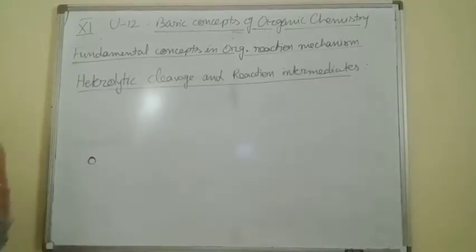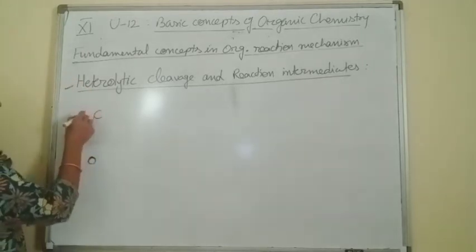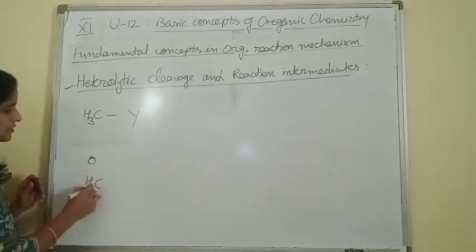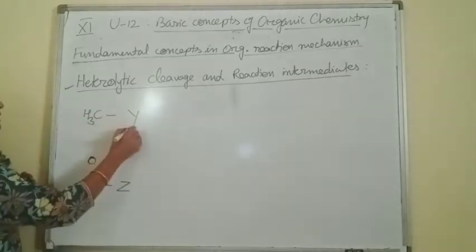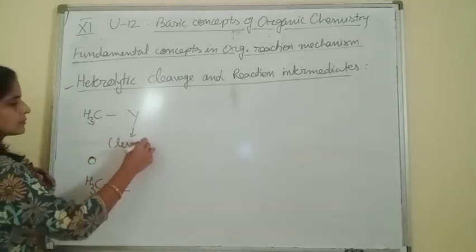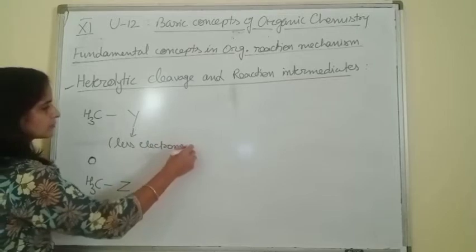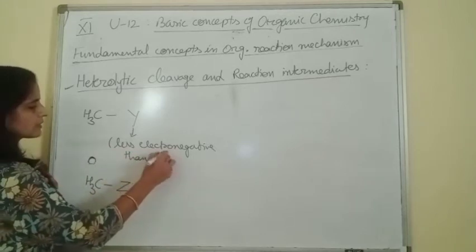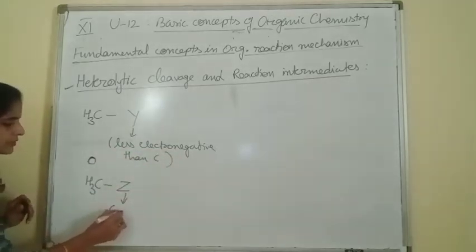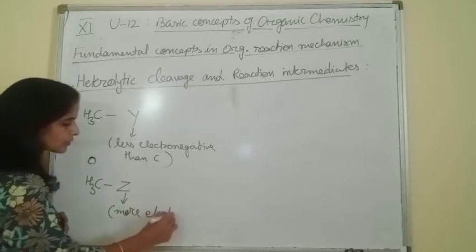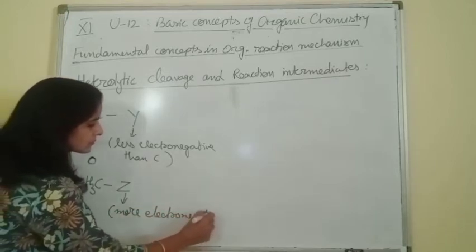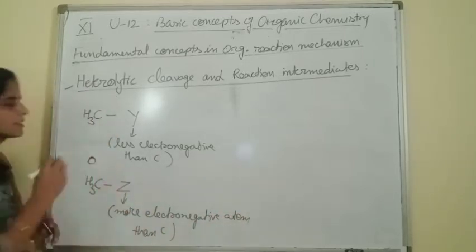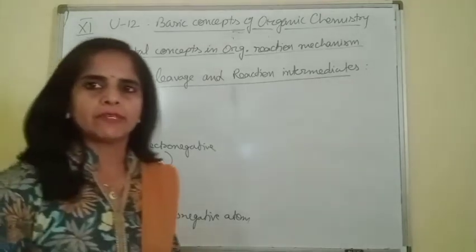There are two chances of heterolytic cleavage: one is when the carbon chain is bonded with Y, and the second option is when the carbon chain is bonded with an atom Z. Y is a less electronegative atom as compared to carbon, and Z, let us take it as a more electronegative atom than carbon. So these are the two options where heterolytic cleavage takes place.